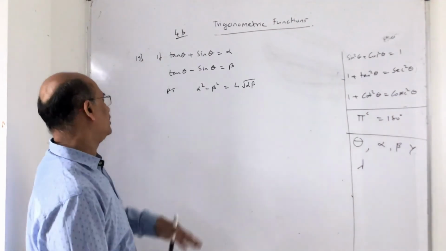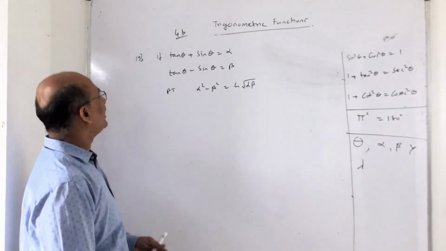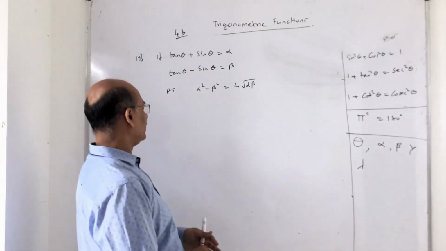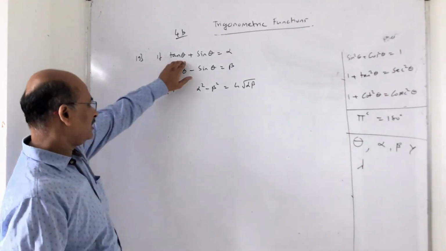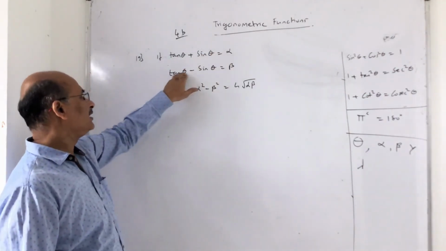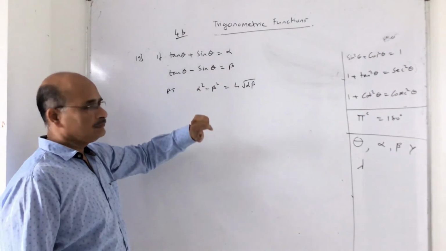Now look at this question. This question is slightly different. They are asking a simple case. They are giving us tan theta plus sin theta is equal to alpha, and tan theta minus sin theta is beta.